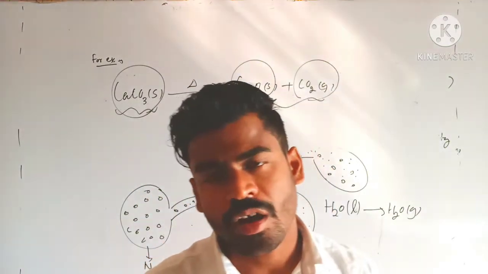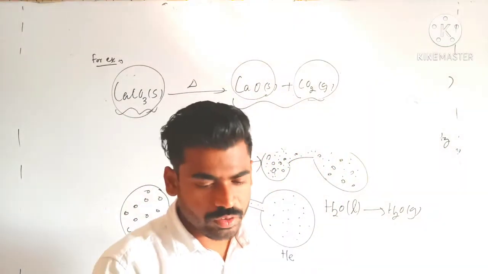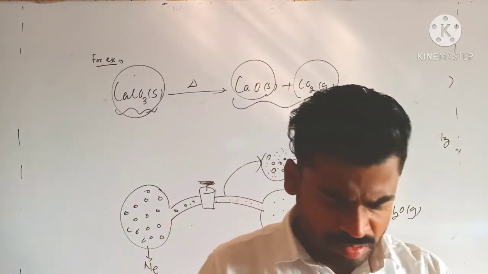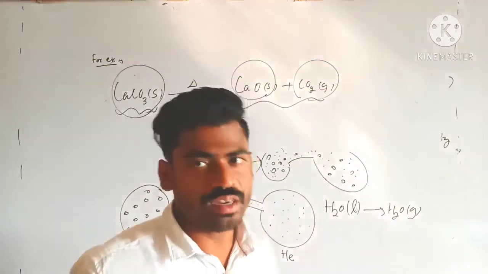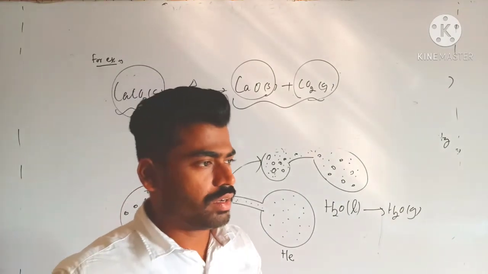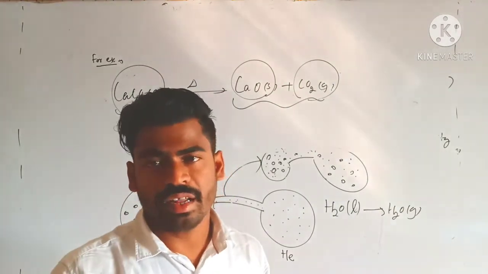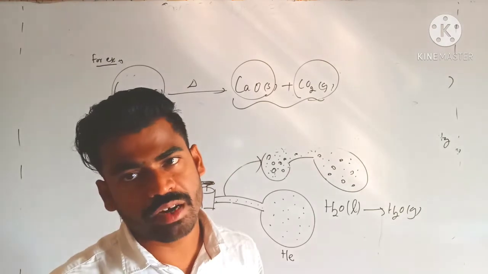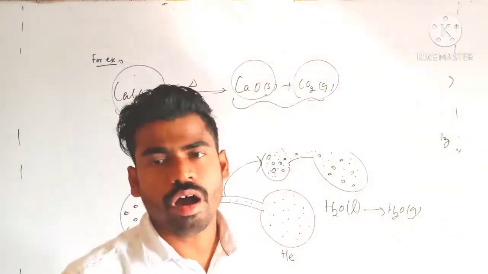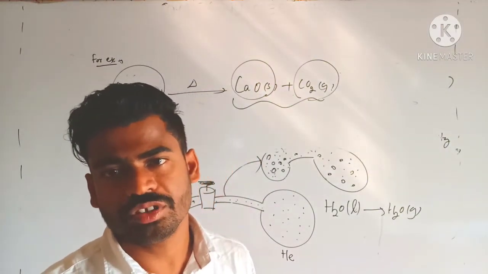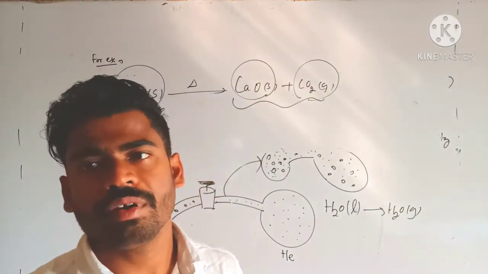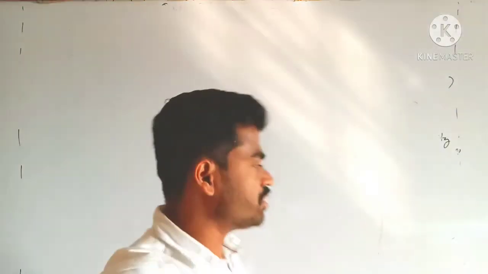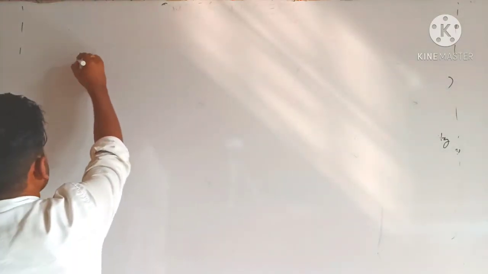So the criteria of spontaneity we have got after this discussion is that every system tends to acquire its minimum energy state and its disordered state. These two are the conditions of spontaneity I have discussed till now. So the conditions of spontaneity I can write over here.